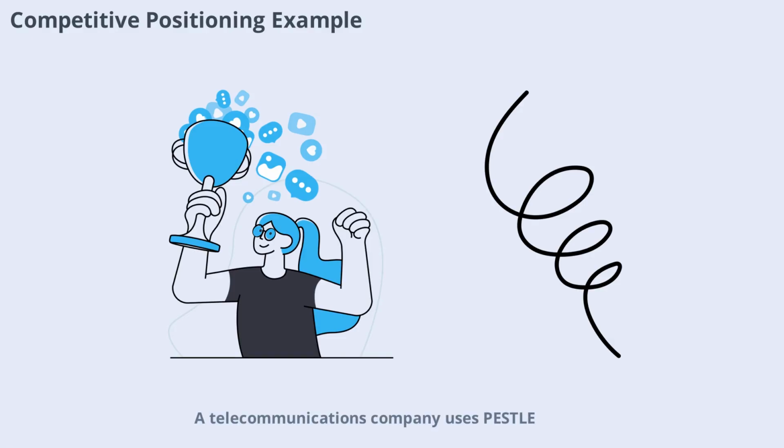A telecommunications company uses PESTLE analysis to identify deregulation trends (political), rising demand for mobile services (social), and rapid technological change. By investing in next-generation networks and innovative services, the company outpaces competitors and captures market share. This example highlights how PESTLE analysis can inform strategies that drive competitive advantage.